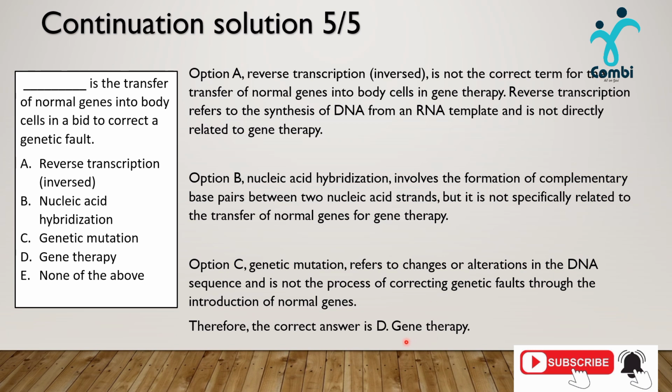Here we have these writings to tell us why option A, first of all, is not the right answer, why option B is not the right answer, why option C is not the right answer. And if we know that option D is the right answer, therefore option E is not the right answer, that means it cannot be none of the above because we already have an answer D. So this is the conclusion for this solution.